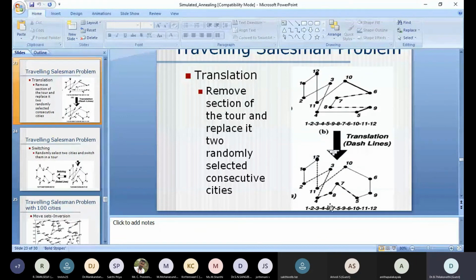Between these it is now changed, and that is called a translation. Earlier the tour schedule was 8, 7, 6, 10, 11, 2. Now it is changed to 1, 2, 3, 4, after that 8, 7, 5, 9, 6, 10 and so on, 11 as well as 12. So this is called a translation.